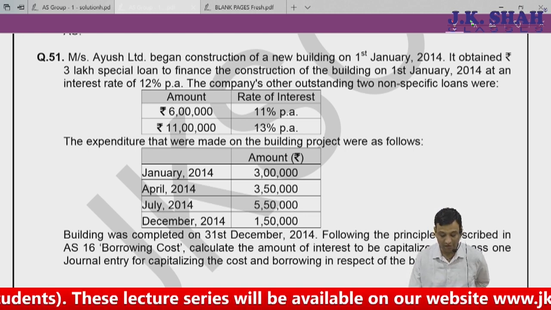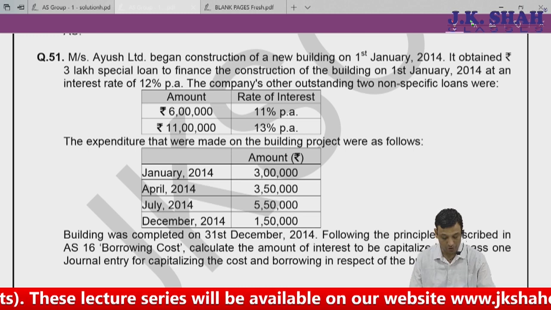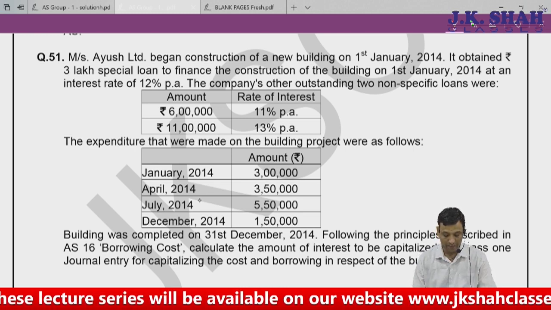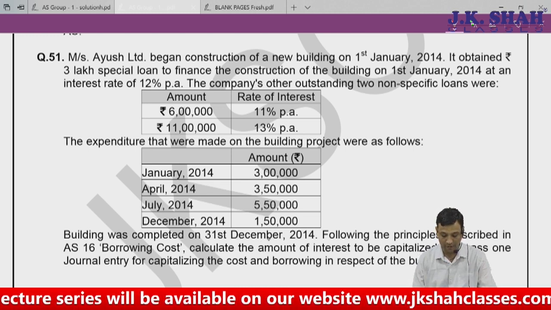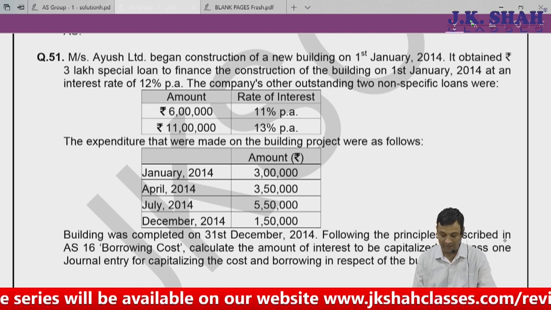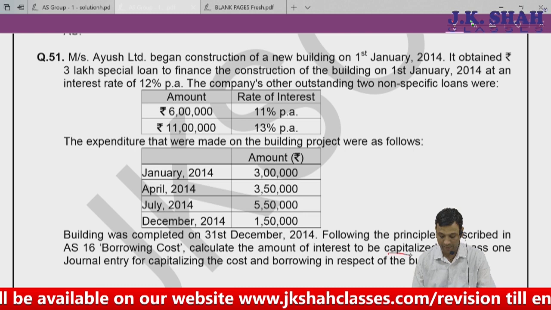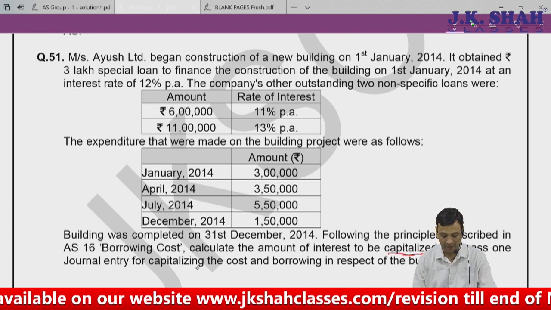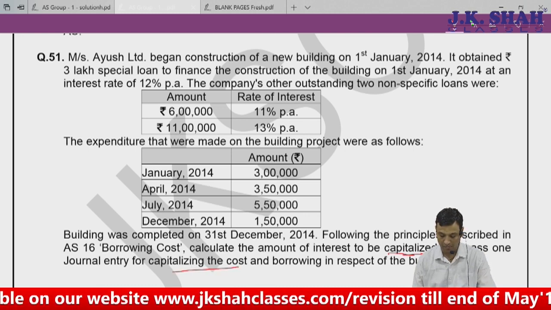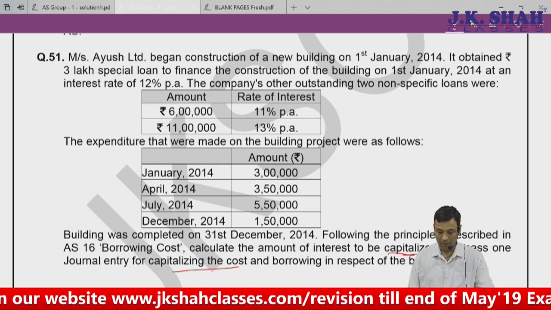The expenditures made on the building project were as follows: January, April, July, December. Building was completed on 31st December. Following the principle prescribed in AS 16 Borrowing Cost, calculate the amount of interest to be capitalized and pass the journal entry for capitalizing the borrowing cost in respect of the building.